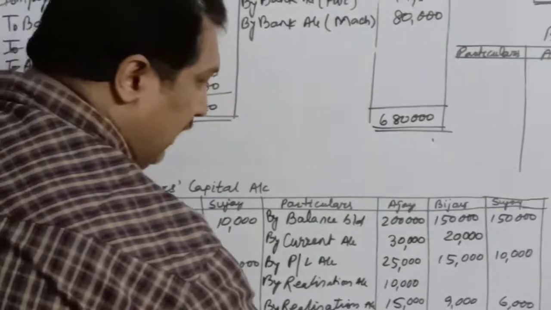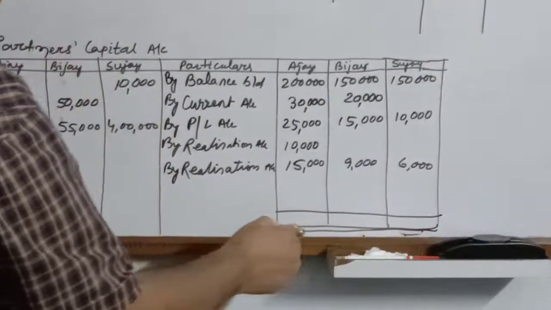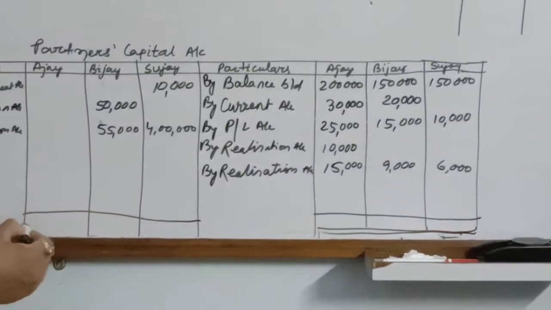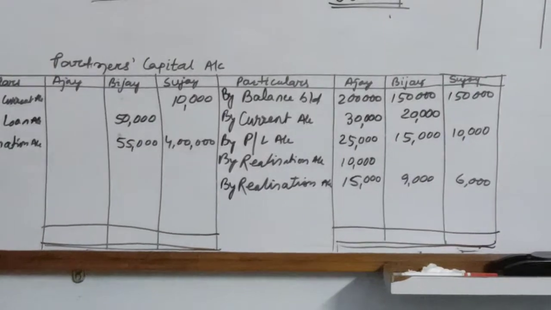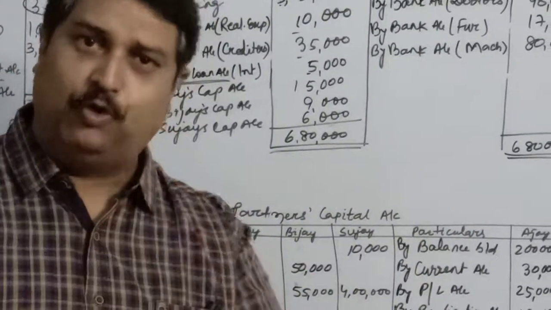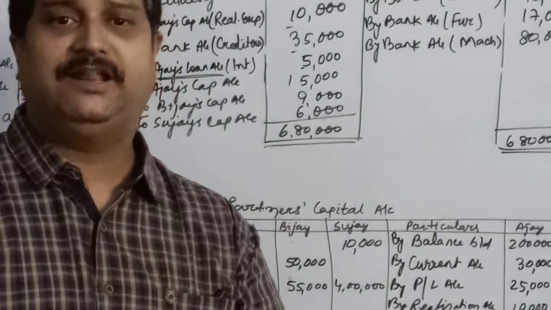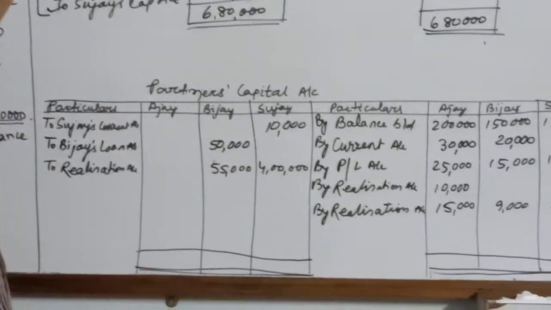We will just balance it. Wherever the balance, children remember this is the chapter of dissolution. In the dissolution, there is no balance c/d for the partner's capital because we do not have to carry the balances further, we have to close the account. So whichever side there will be a balance, we will write by bank account to close the account.